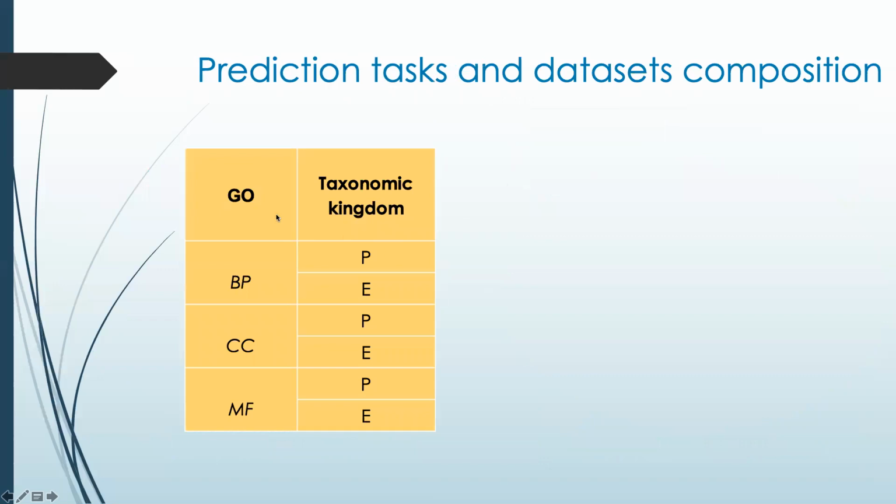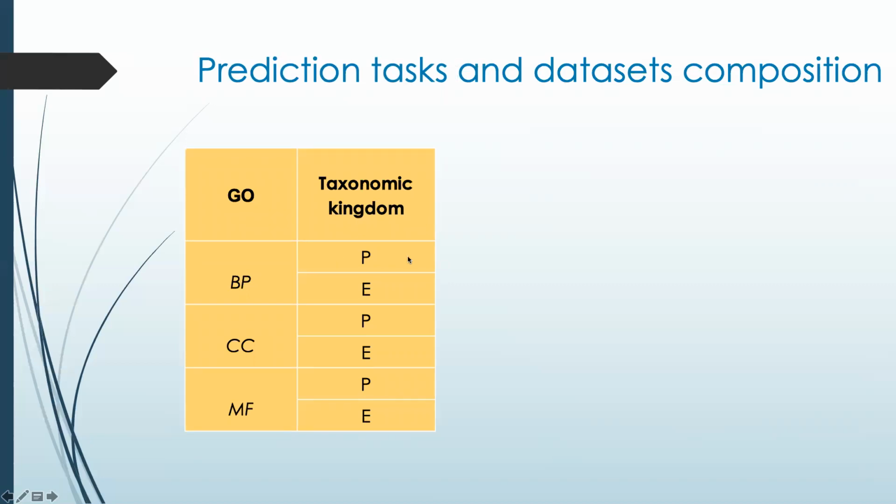Thus, taking into account the three different sub-ontologies of GO, biological process, cellular component, and molecular function, and considering two different groups of proteins based on the taxonomic kingdoms, Prokarya and Eukarya, we defined here 6 different prediction tasks that were modeled in a separate way.